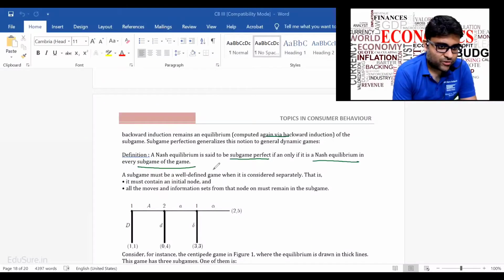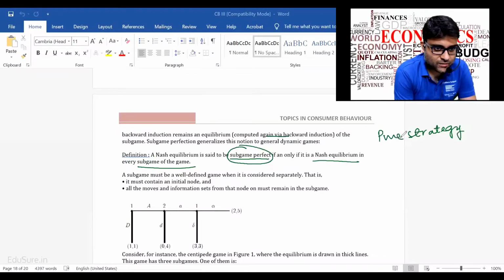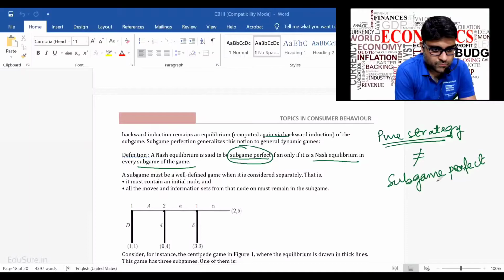So it's a game within a game. There is a Nash equilibrium which is called a subgame perfect Nash equilibrium, and there is a Nash equilibrium in pure strategies. We saw that the pure strategy Nash equilibrium may not be the same as the subgame perfect Nash equilibrium.